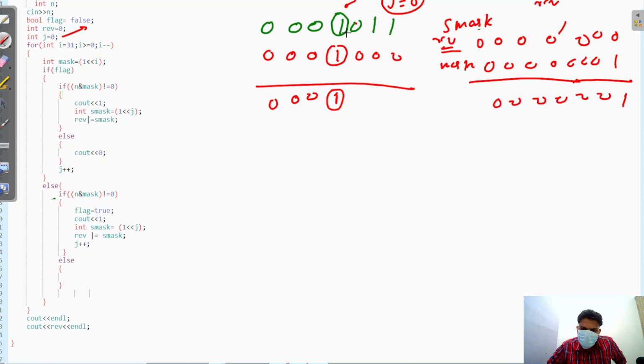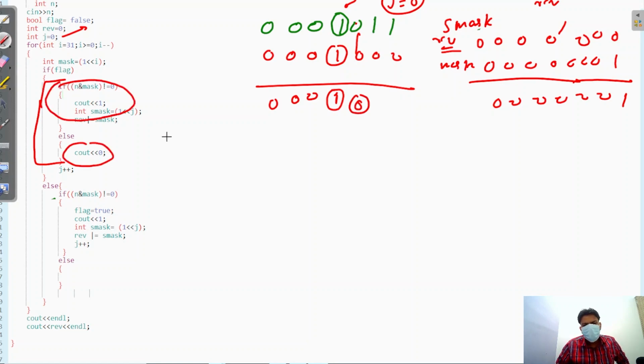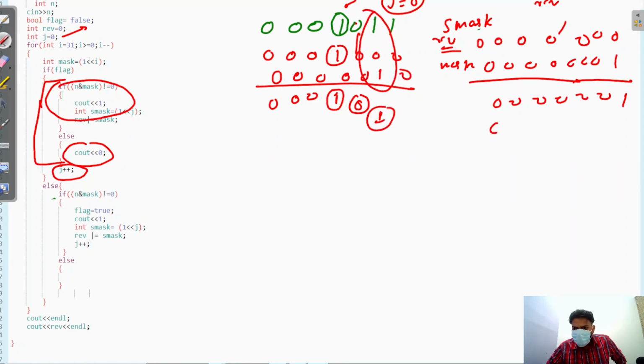Then we come to the next stage, and when at this stage the value is 0, we do not go into this condition, so we are not taking any mask. Then we increase j, and when we increase j it shifts to the next position. Again we create a second mask, and we get 1. Then we apply the second shift, and this mask tells us that this number becomes 101.